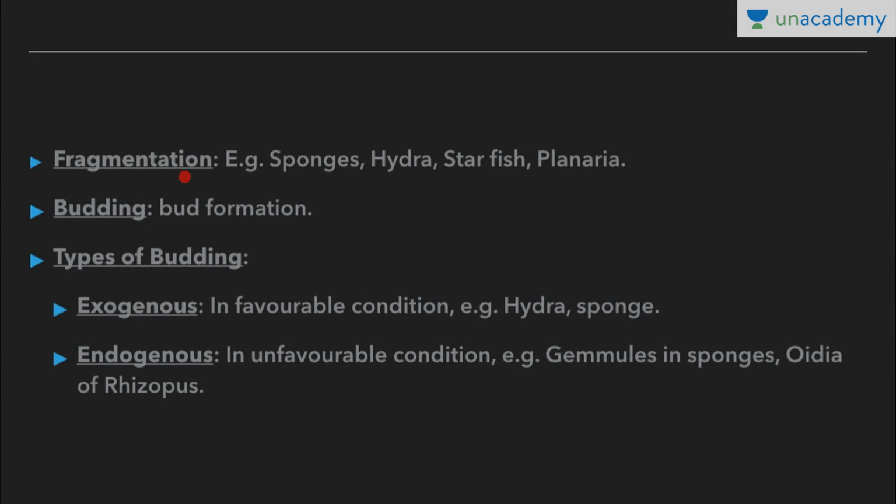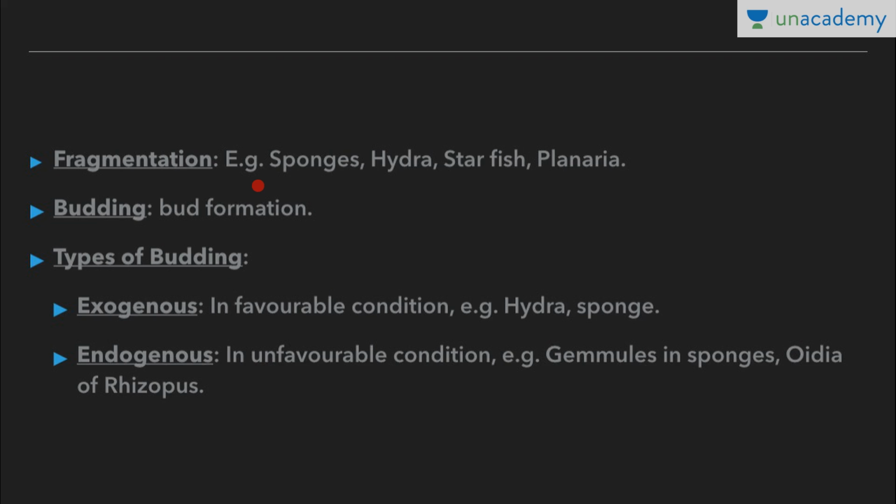Next we have fragmentation. Fragmentation is basically a form of asexual reproduction or cloning in which an organism is split into fragments. Now each of these fragments develops into mature, fully grown individuals that are clones of the original organism, because it is a type of asexual reproduction.